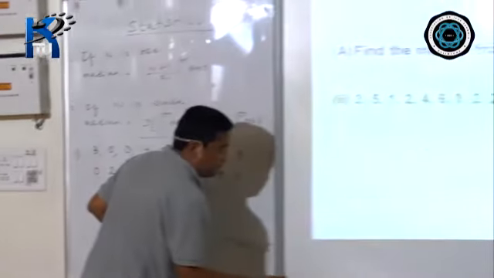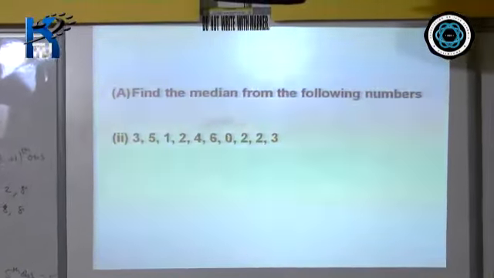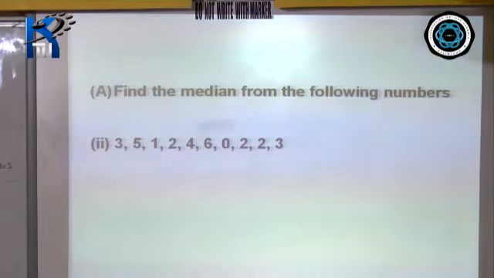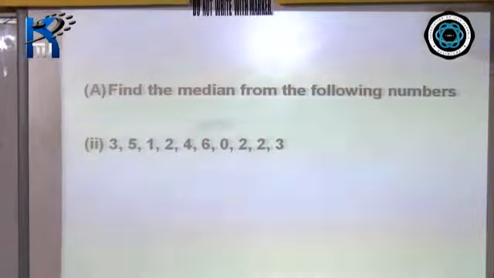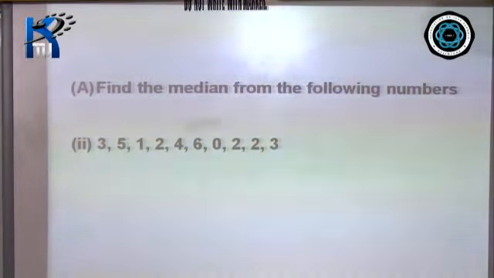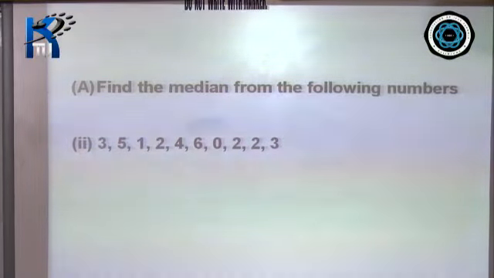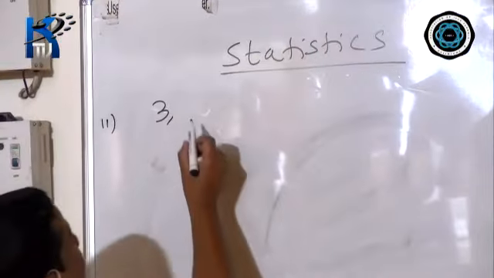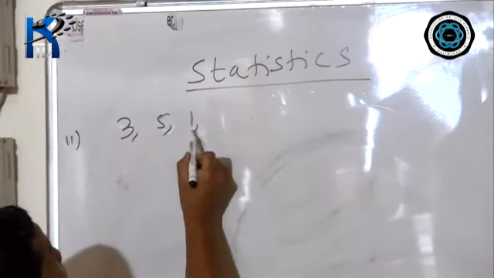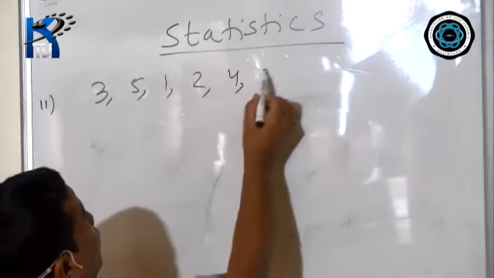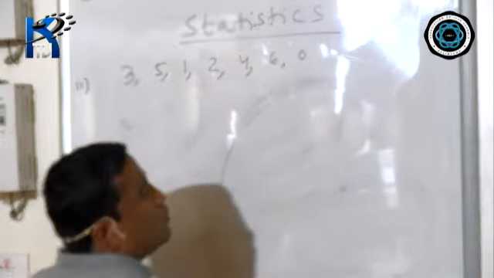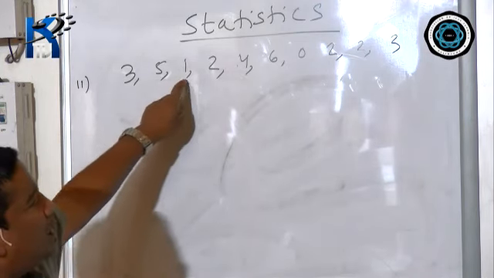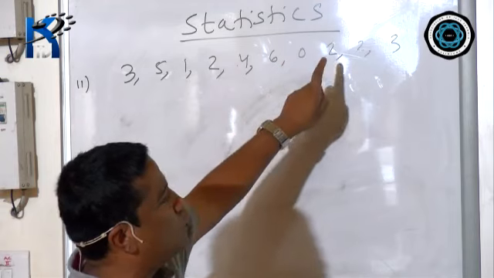Now next question. Find the median from the following numbers: 3, 5, 1, 2, 4, 6, 0, 2, 2, 3.